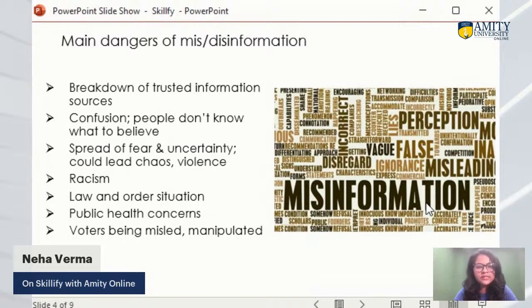We all have seen these things during the COVID-19 pandemic situation, when migrants were moving from one state to another just because of this misinformation, right? It also affects our health, because if we are getting misinformation related to public health concerns, and people are following that misinformation, it's going to affect our health.